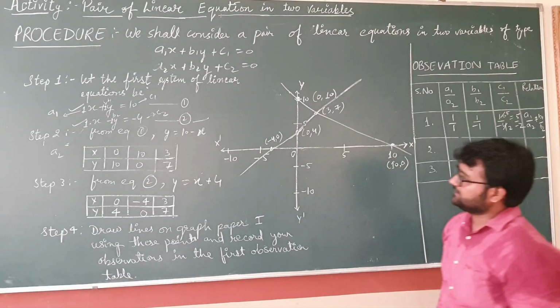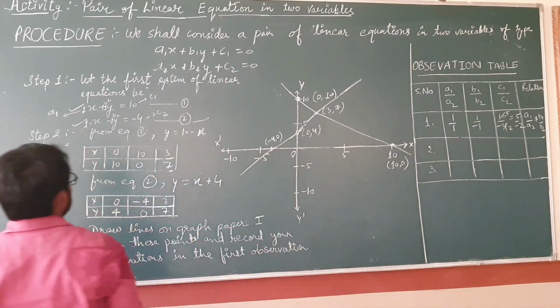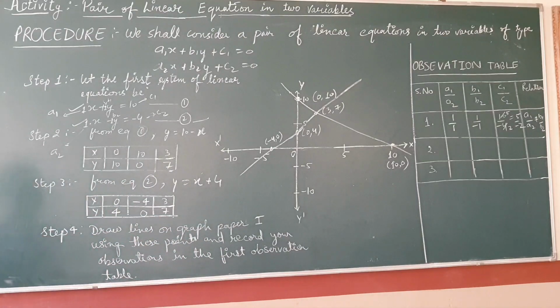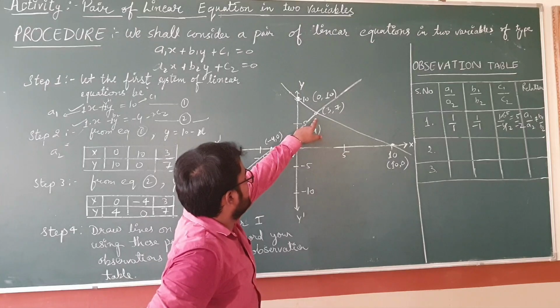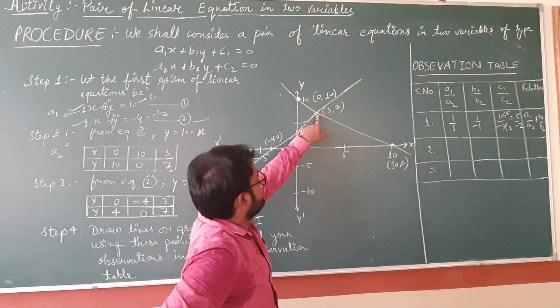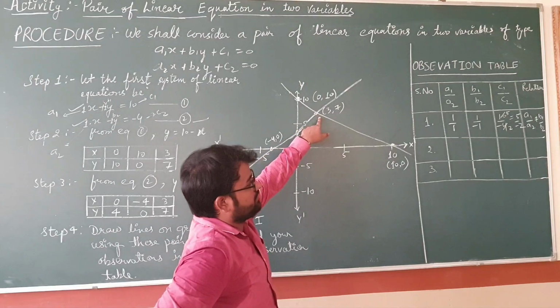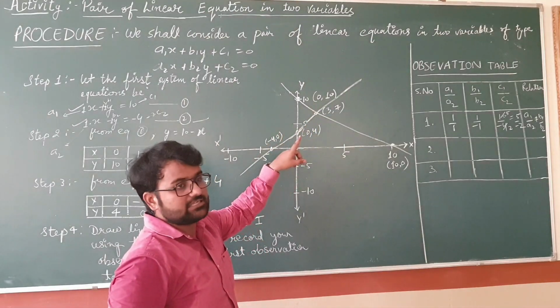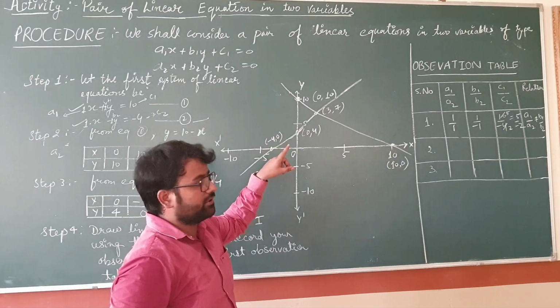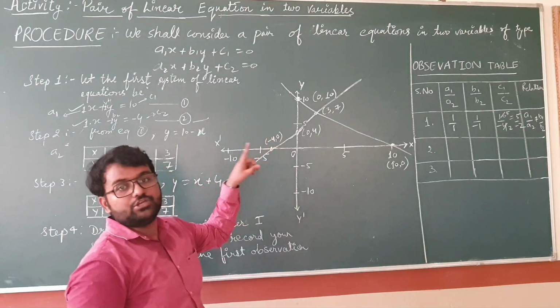So you can say these lines are intersecting lines because these lines intersect at a point. So look at the graph, students. This is the point where these two lines intersect, and when two lines intersect at a point, then you can say these lines are consistent, or you can say there is a unique solution.